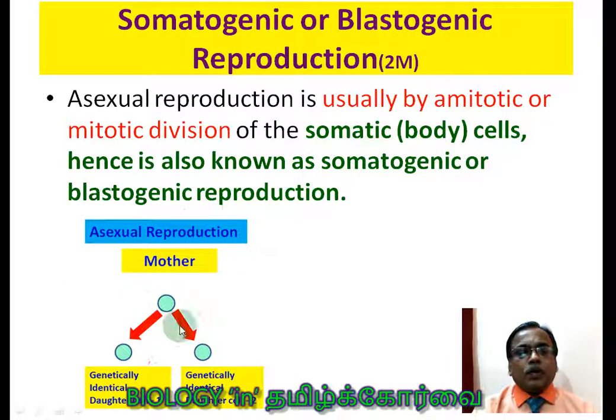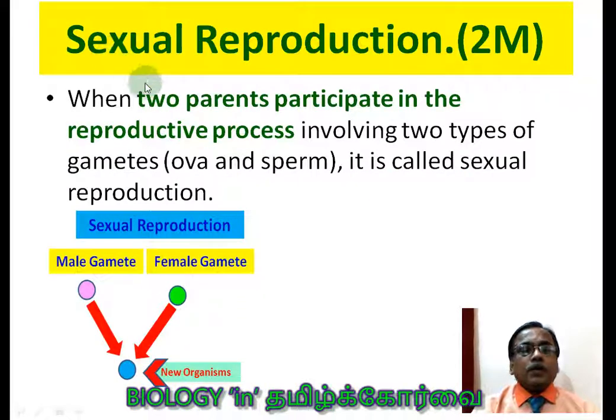So asexual reproduction, again the picture is given. Sexual reproduction is when two parents participate in the reproductive process involving two types of gametes. It is called sexual reproduction. So here two parents are involved. There, in asexual, a single parent; here, two parents. So naturally there it is genetically identical.